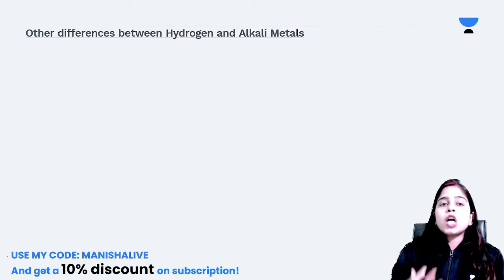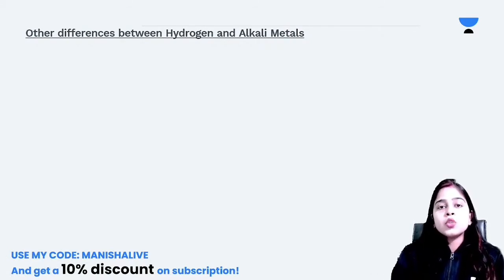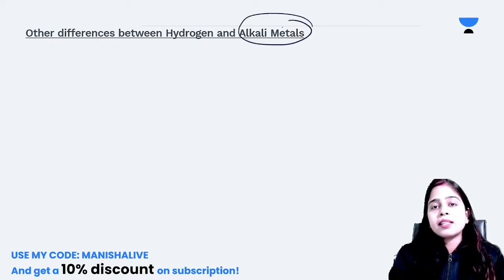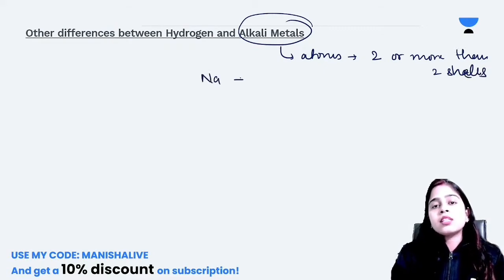Also, if we talk about other differences between hydrogen and alkali metals, you can see that the atoms of alkali metals generally have two or more than two shells. Yes, more than two shells. Like if you see the atom of sodium, in sodium, three shells are present.